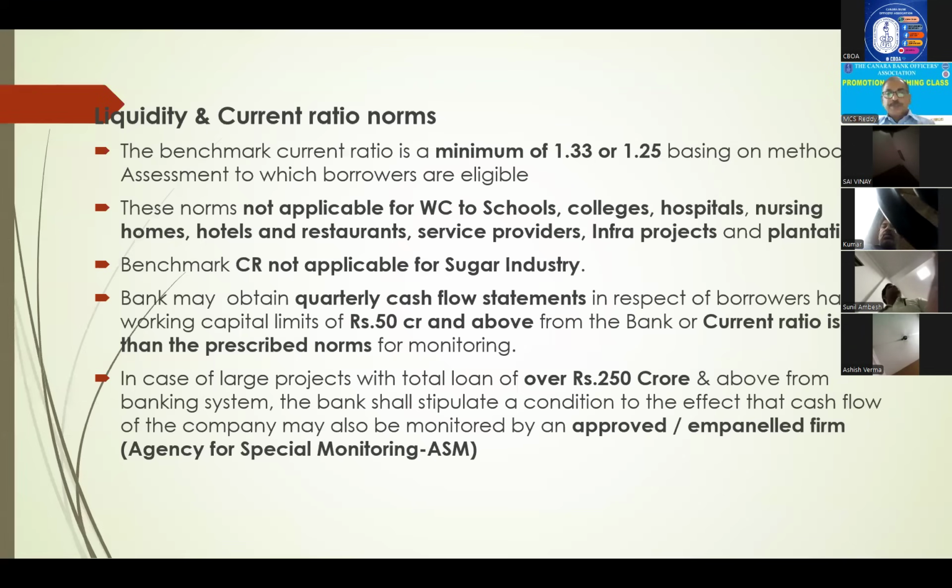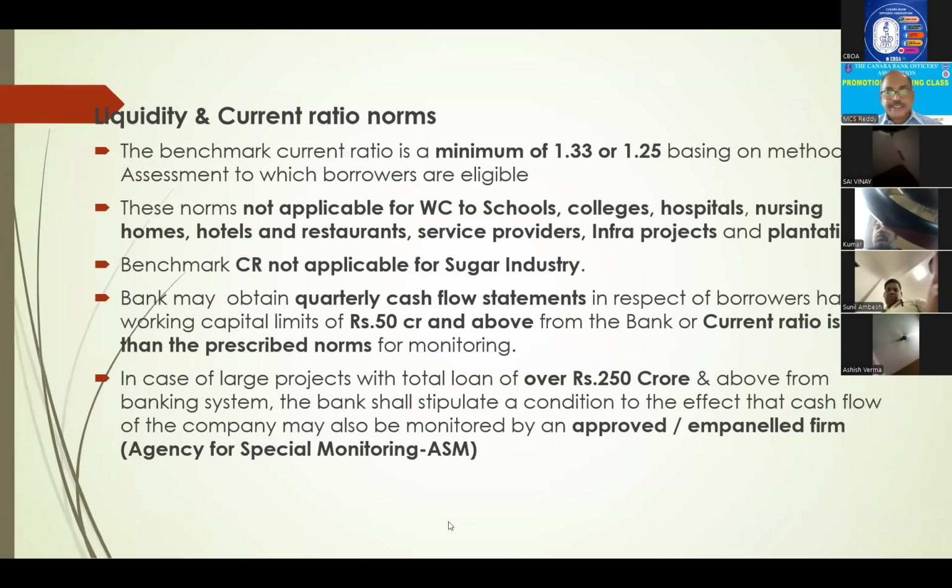And the current ratio benchmark is not applicable for the sugar industry. For this also, this is exempted. And the bank may obtain quarterly cash flow statements in respect of borrowers having working capital limits of 50 crores and above. So wherever parties are enjoying 50 crores and above OCC or OD with us, in such cases we call for cash flow statements from our borrowers for monitoring cash flows. Whether the current ratio is as per norms or not, that also we will verify.